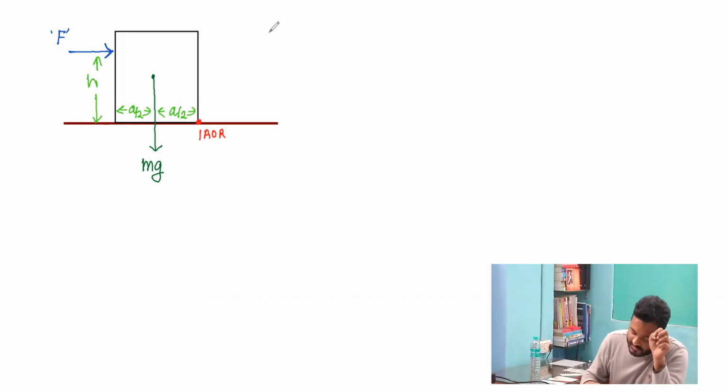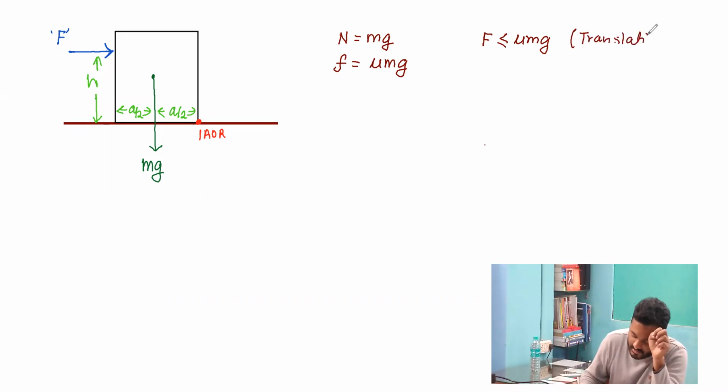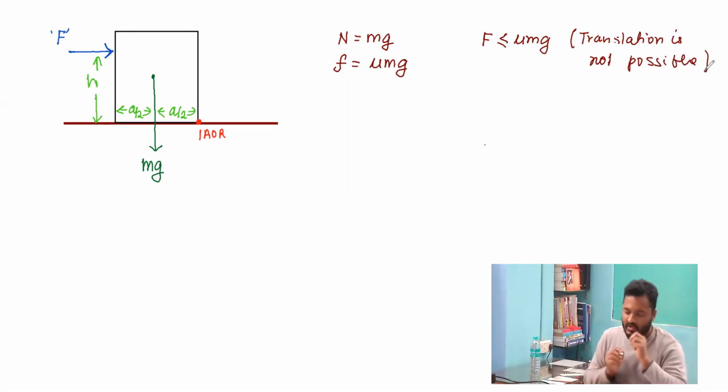So the normal reaction force which is going to act is mg, and the corresponding value of frictional force is going to be mu mg. So we say that the force applied is less than equal to mu mg. So translation is not possible. Or I can say that the surface is sufficiently rough. So we are considering a case like this.